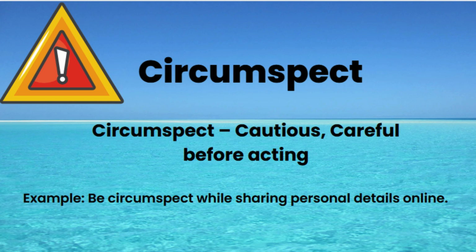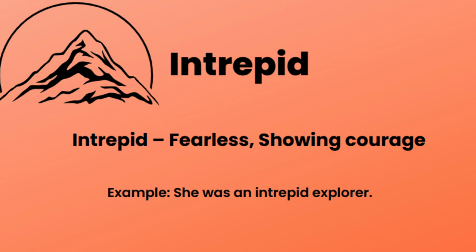Circumspect means careful before acting. For example, be circumspect while sharing personal details online, means think carefully to avoid problems or risks. Intrepid means fearless and brave. For example, she was an intrepid explorer, means she showed courage and was not afraid of danger.